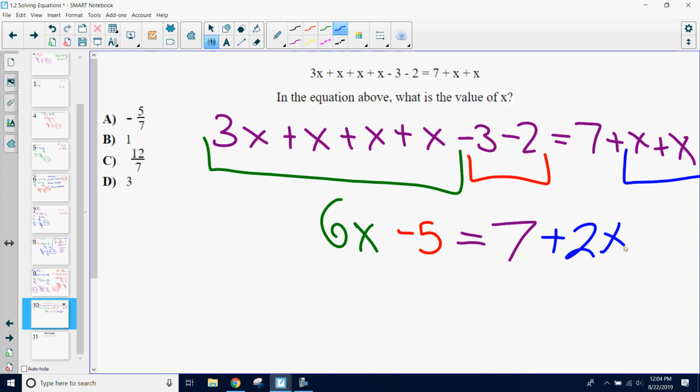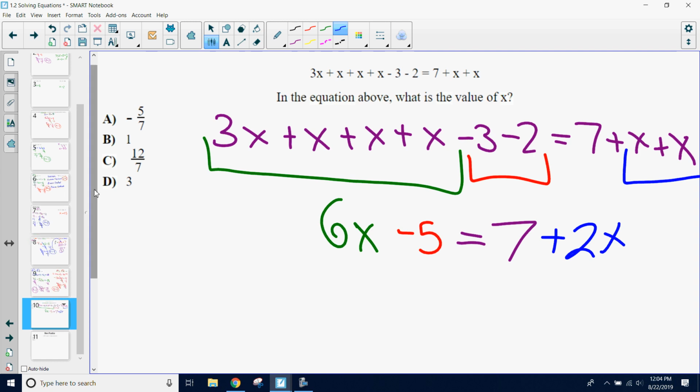But we still have x's on both sides. We still have x's on each side of our equal. Lauren, what are your thoughts? You have to bring the 2x over to the other side. So bring it over to the other side. How can I bring it over to the other side? Sophie.